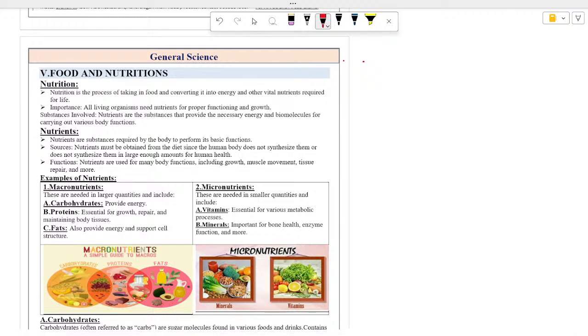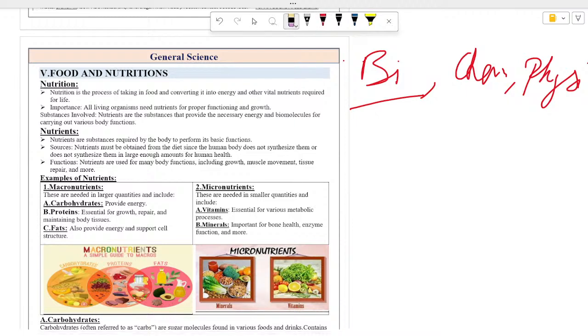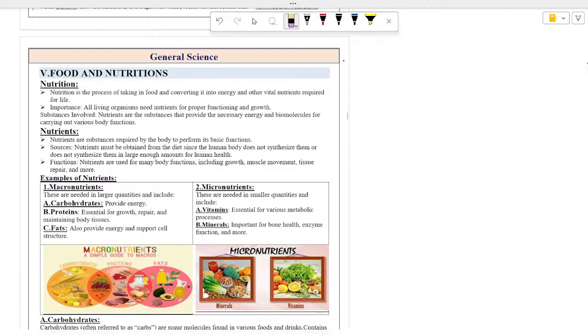I'll be taking your general science class. In general science, we have three sections: biology, chemistry, and physics. Today we will begin with biology. In biology, the first portion is to study the different founding fathers of biology. Those notes are not included here, but they will be covered in your PDF.